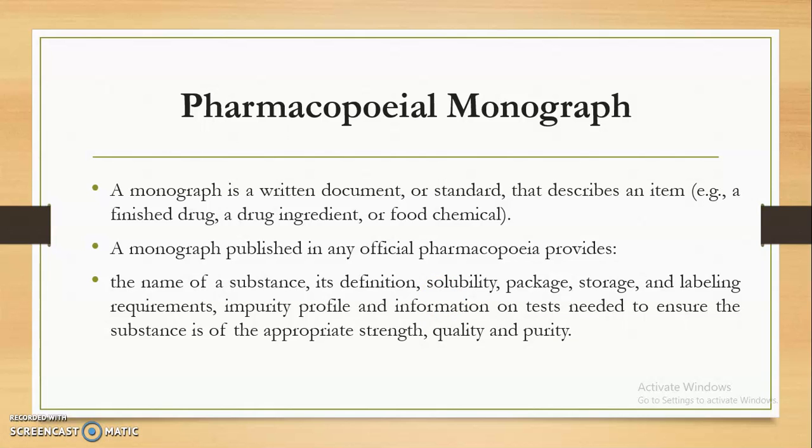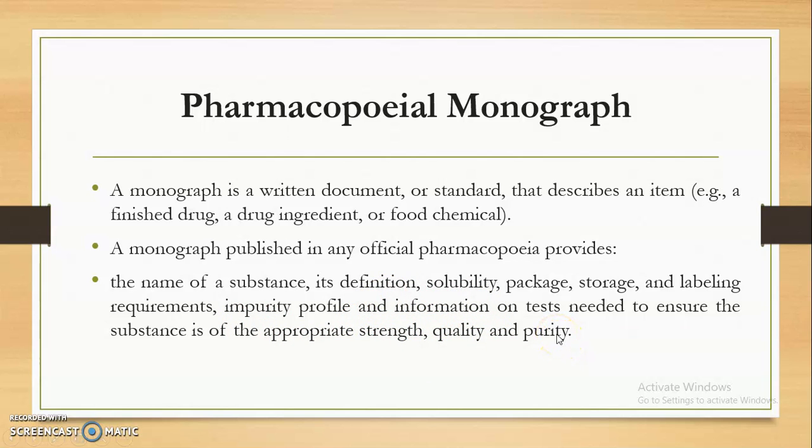of aspirin is soluble in the organic solvent, then its packaging, storage, then labeling requirements, whether we have to store it in a refrigerator or in a cool and dry place, and how to carry out the labeling. Then the impurity profile, as I said, whether impurities are present or not, how many and which types of impurities are present, and the information on the tests needed to ensure the substance is of appropriate strength, meaning identification tests, quality as well as purity.